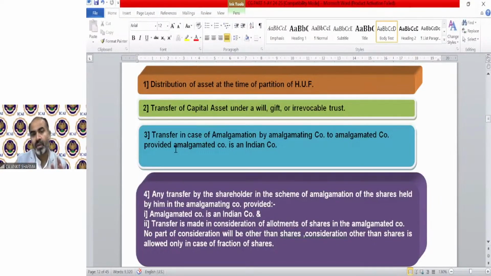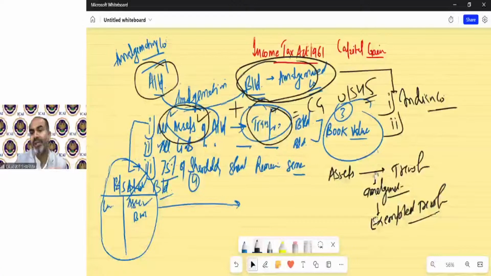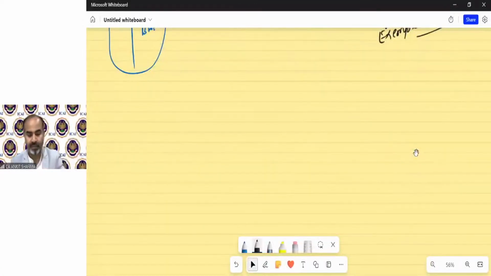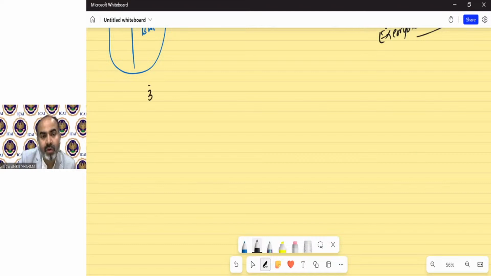Clear? We have one more provision in amalgamation. So in case of amalgamation, technically, two assets are generally transferred. How does it happen? Point number 3 of the definition was saying that in case of amalgamation, if there is A Limited and if there is B Limited, if this is the amalgamating company, in short AING, and if it is the amalgamated company, ATED.